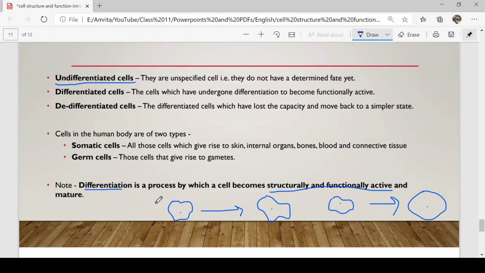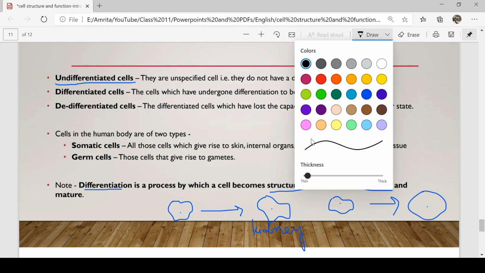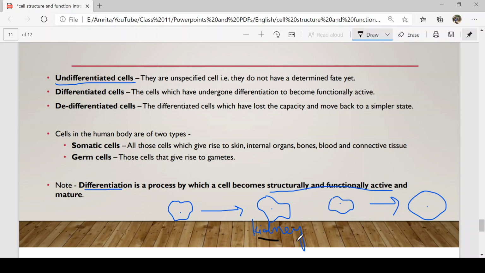Now this is an undifferentiated cell, but supposing this is a kidney cell. This particular cell has decided to become a kidney cell.